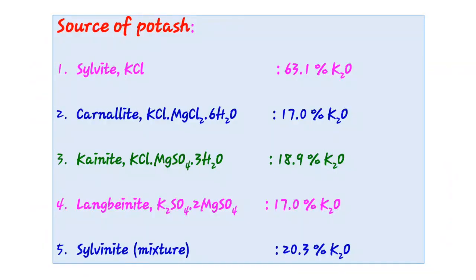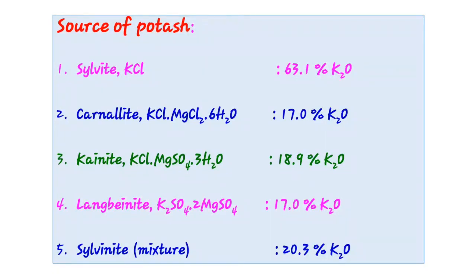Then see next point, sources of potash. So there are 5 mineral sources. So we all know phosphorus fixation is more in kaolinite minerals, okay, and potassium fixation is more in vermiculite minerals. So there are 5 minerals, mainly 5 water soluble potassium minerals, which are the source of potassium, particularly in potassium oxide form, and that is the available form.